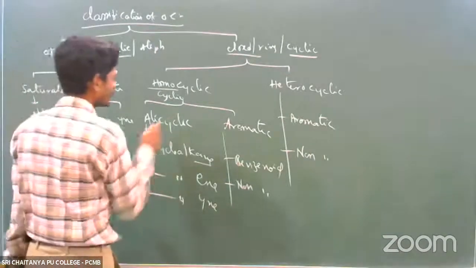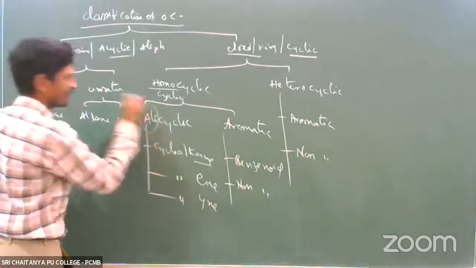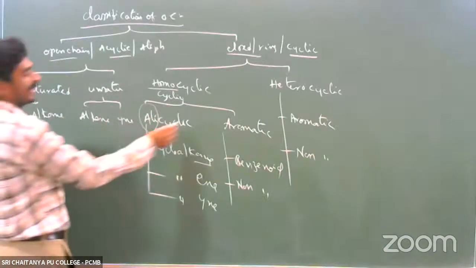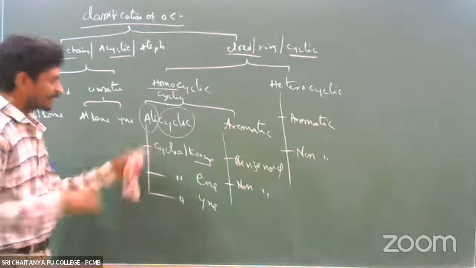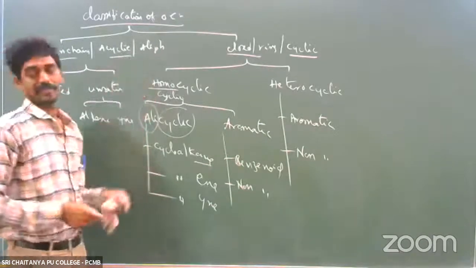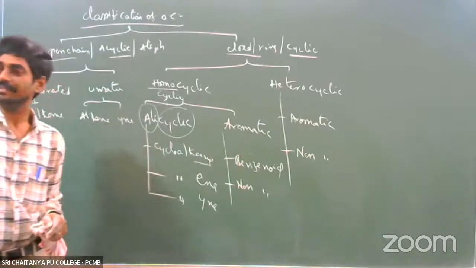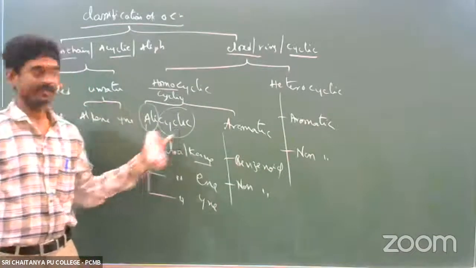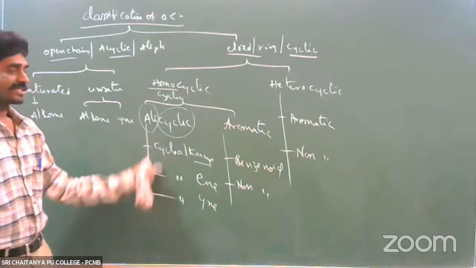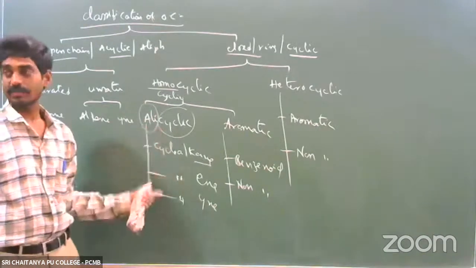Then polycyclic compounds are derivatives of aliphatic, open chain compounds, but having a cyclical ring structure. Their preparation methods and properties are like those of aliphatic compounds, but structurally they have a cyclical ring. Examples are cyclopropane, cyclohexane, cyclobutane, cyclopentane.